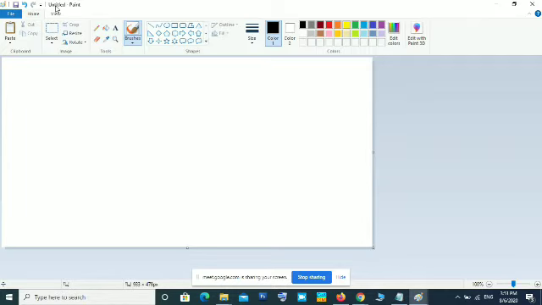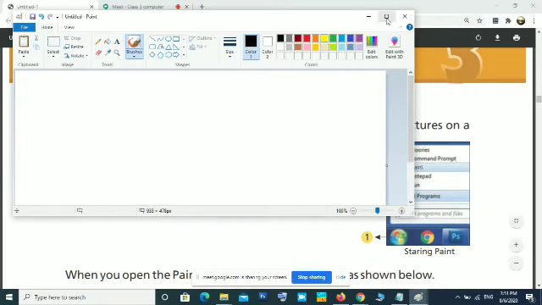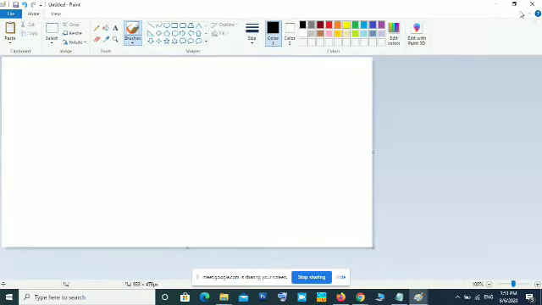That means your file is not saved. If you save your file, this Untitled will change to your name. Then after Untitled, you can see Paint. This is the name of this application, the Paint program. On the right hand side, you can see the control menu box: the minimize button, and the maximize or restore button. When you restore, this will change to the maximize button. When you maximize, that button will change to the restore button. That is why it is the maximize or restore button. The last one is the close button, to close the Paint program.